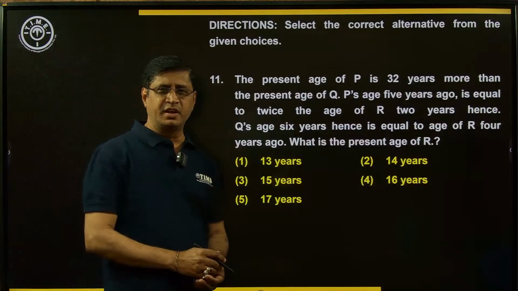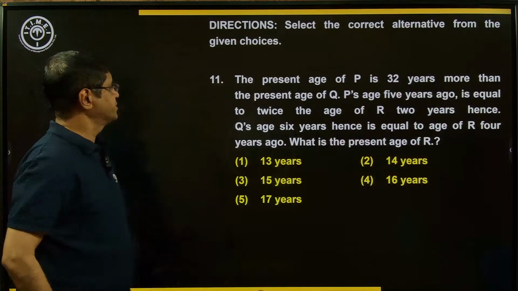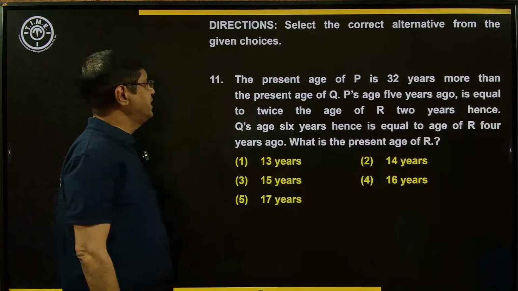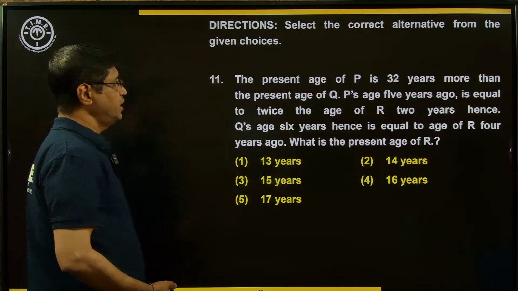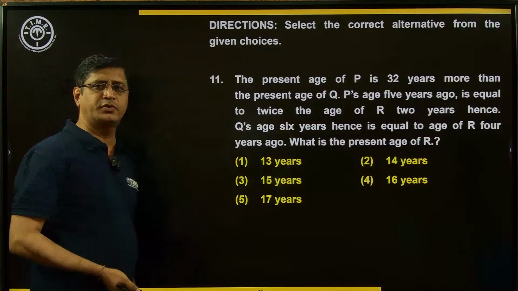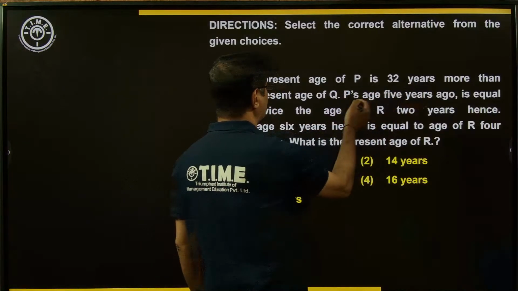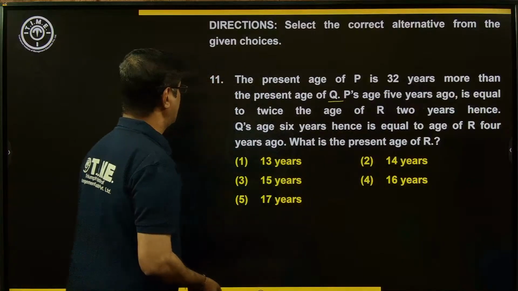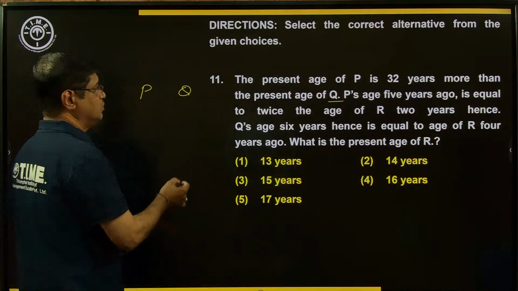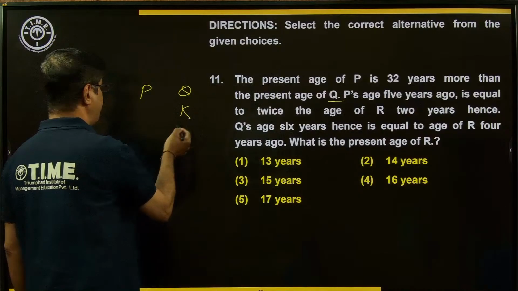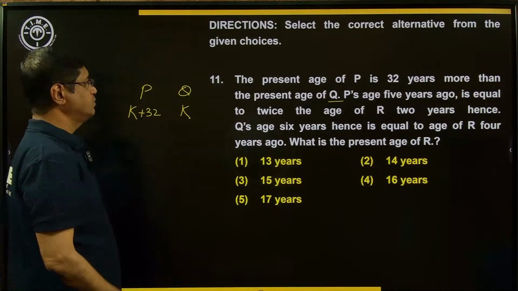Individual questions are given here. Look at the direction, select the correct alternative from the given choices. The present age of P is 32 years more than the present age of Q. So I am taking here P and Q. If you take Q as K, P is equal to K plus 32.